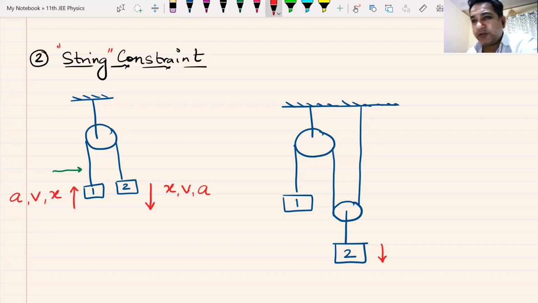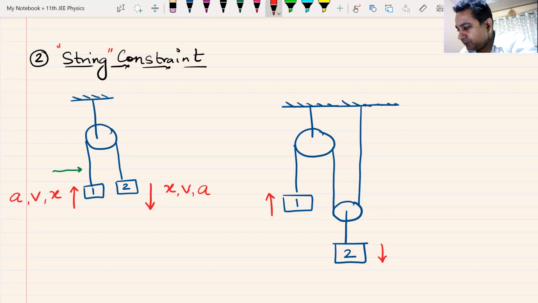Viney says nothing. No, Viney. It cannot happen that nothing happens. Block number one has to move up. Yes or no? Yes, Teja. Block number one has to move up. There is no way that it can do anything else. It has to move up. Yes, Viney? Are you clear?